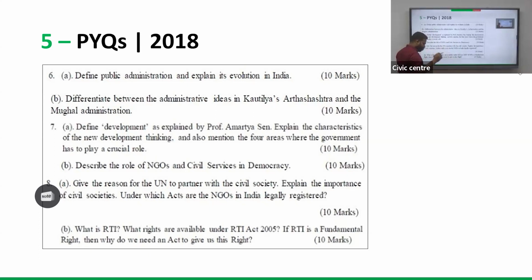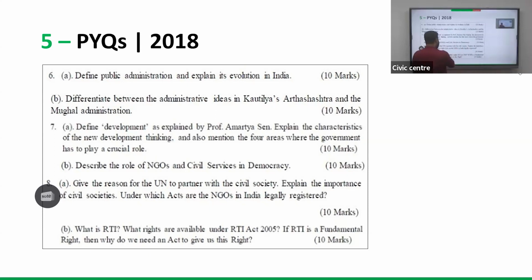And Amartya Sen's model of human development: not merely economic development, but along with that, human development should happen. So his contributions should all be covered. And in this area, that is sustainable development, the UN Sustainable Development Goals, how India is framing various policies and schemes targeting various goals, how India is improving, and based on the Niti Aayog's recommendations, we are coming with various schemes which will address and attain certain sustainable development goals with respect to human development. So there are various examples we can connect with this.